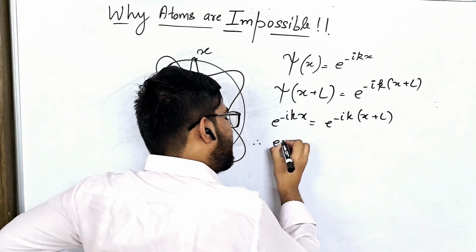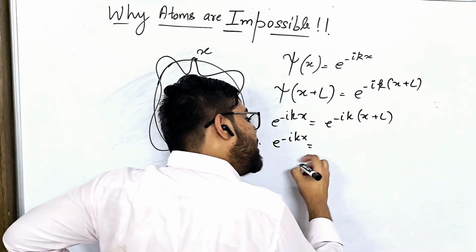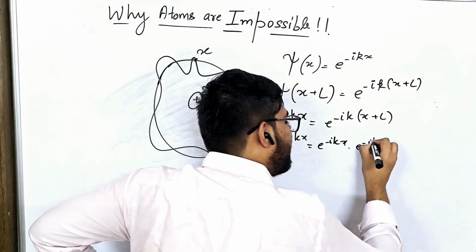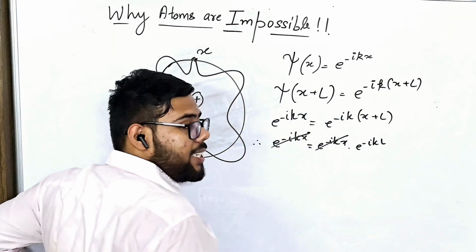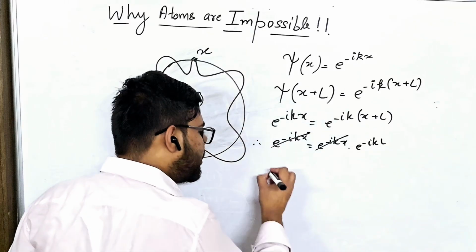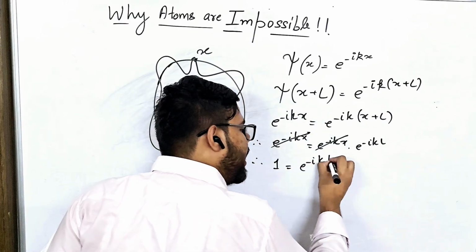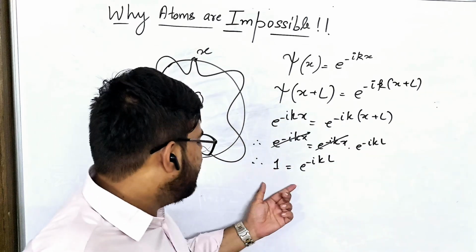So e to the power negative i kx is equal to e to the power negative i kx into e to the power negative i kL. So this and this get cancelled, right? Hence, 1 is equal to e to the power negative i kL. Correct? Okay, so we got this.